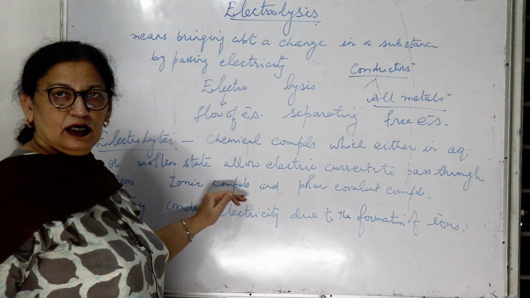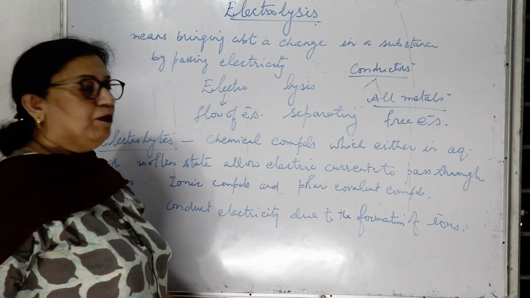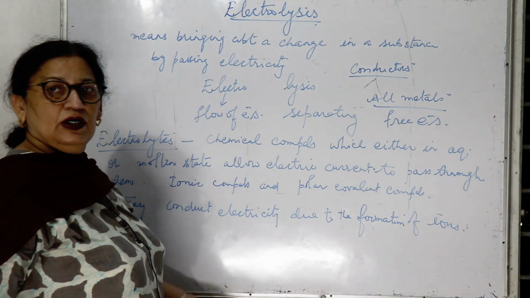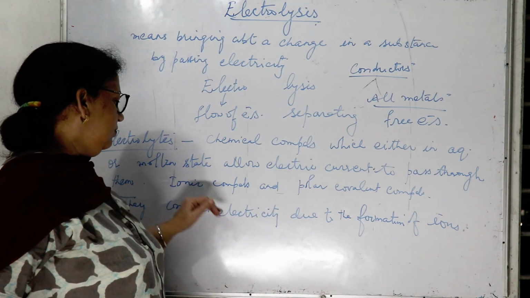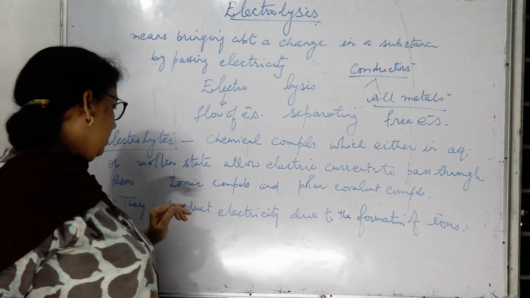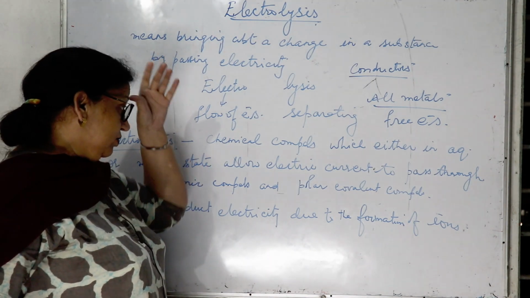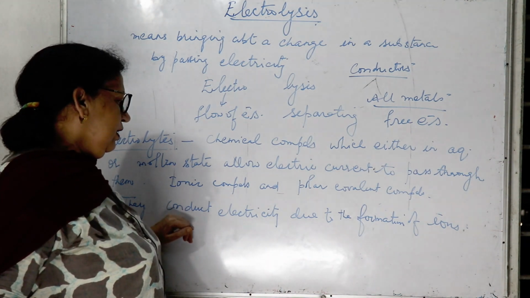Ionic compounds are the compounds of metals and non-metals, and all salts come under it. And polar covalent compounds develop fractional charges on them, and they are called electrolytes because they allow electric current to pass through them in the aqueous or in the molten state.